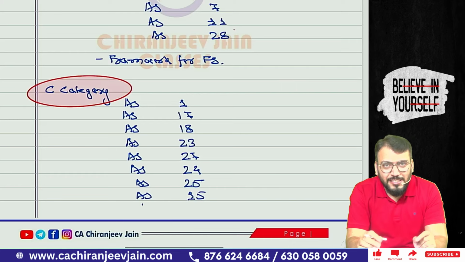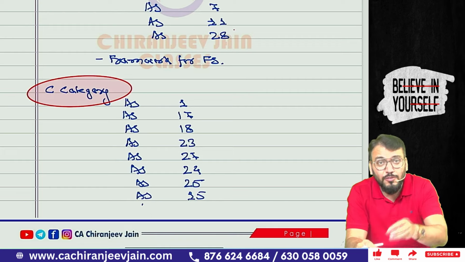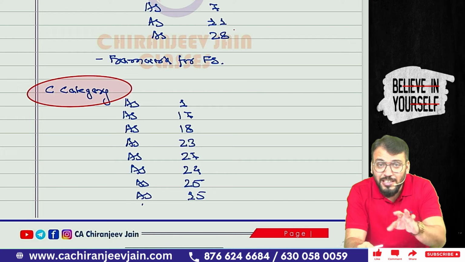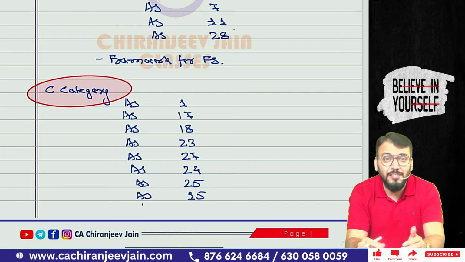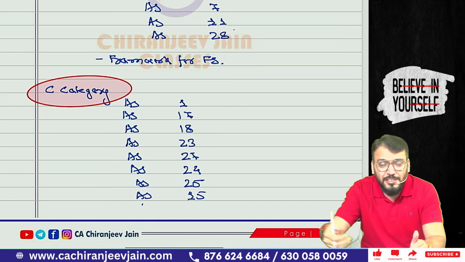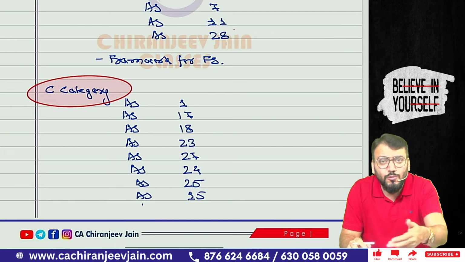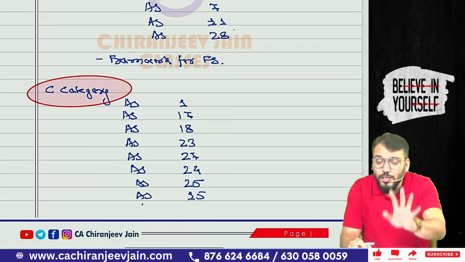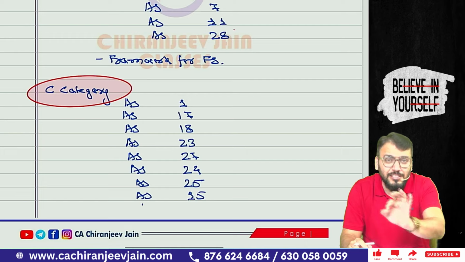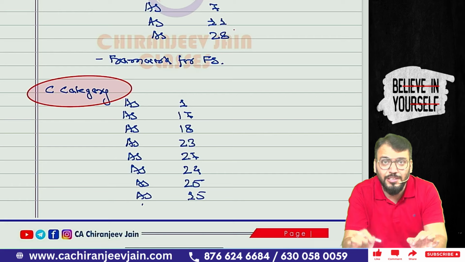One more point regarding my expected question list. I hope you have already downloaded my expected question list from my Telegram channel. If you have not yet downloaded it, do download the expected question list from my Telegram channel. Believe me, if you follow ABC category, whatever I have provided right now, and do only the questions given in my expected question list, you can easily score 70 to 80 marks. So what is my suggestion, whenever you are doing any chapter in the order of ABC category, first do all the expected questions whatever I have provided. Then if time is left and you think that more questions need to be done, then do the balance questions. If you do only the expected question list, believe me, you can easily score more than 70 marks in advanced accounting. Got this, fine?